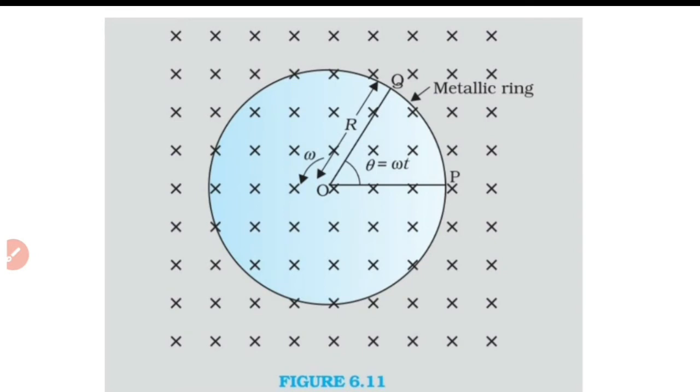As the conductor OP rotates in the magnetic field, we can see that the length of the conductor is perpendicular to the direction of this magnetic field.